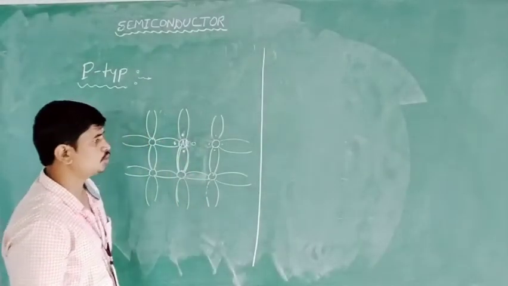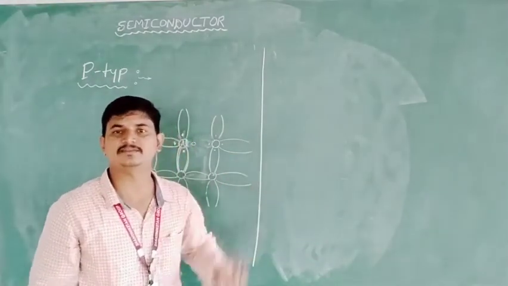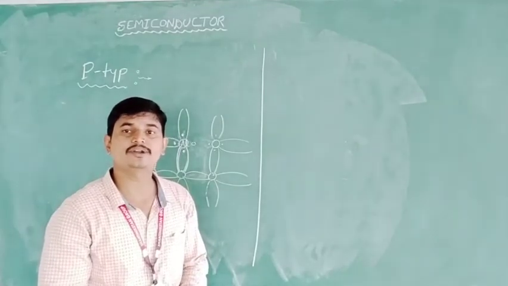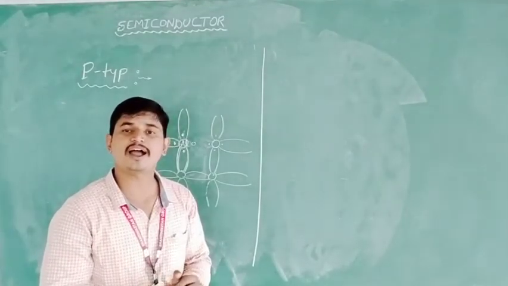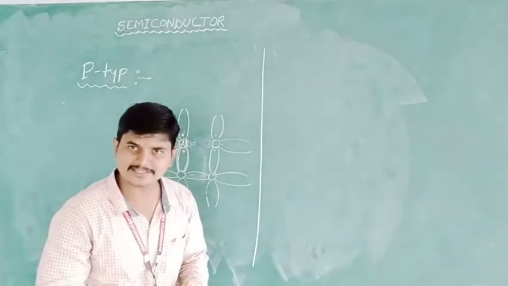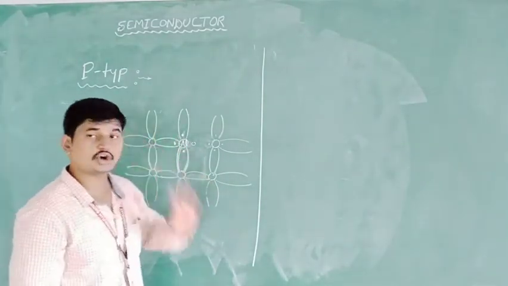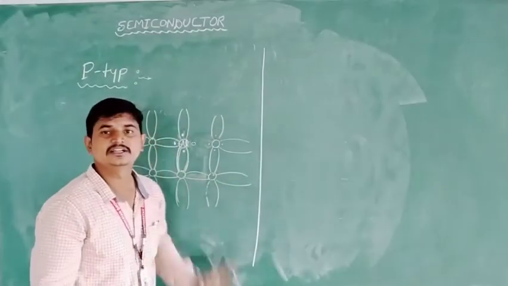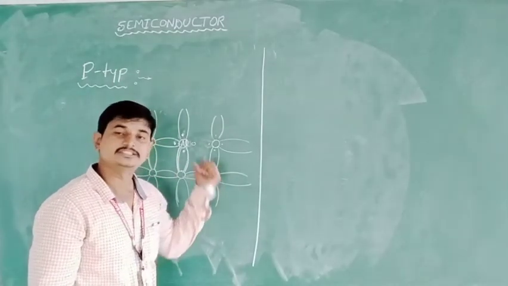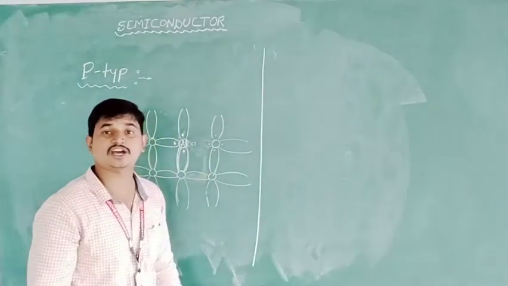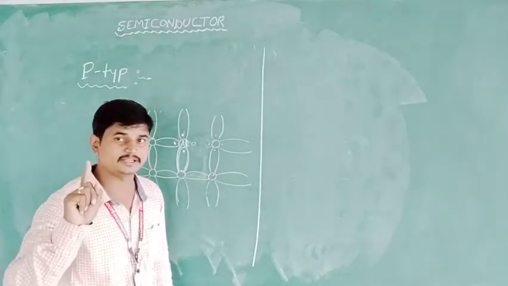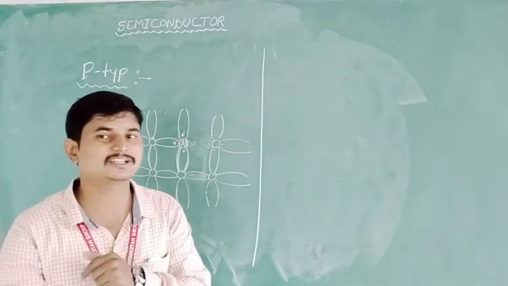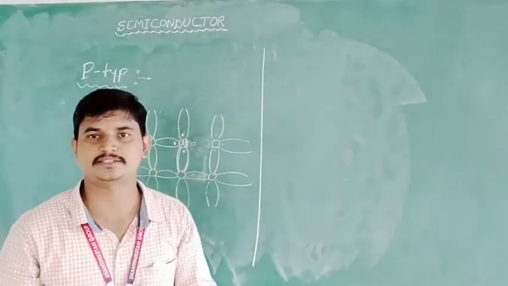Like that, in 1 in 10 to the power 6 atoms, the trivalent impurities are added. Because of the addition of those impurities, holes are the majority charge carriers. Many holes are created inside the intrinsic semiconductor. So holes are the majority charge carriers in the P-type semiconductor. Remember it: in P-type semiconductors, holes are the majority charge carriers and electrons are the minority charge carriers.